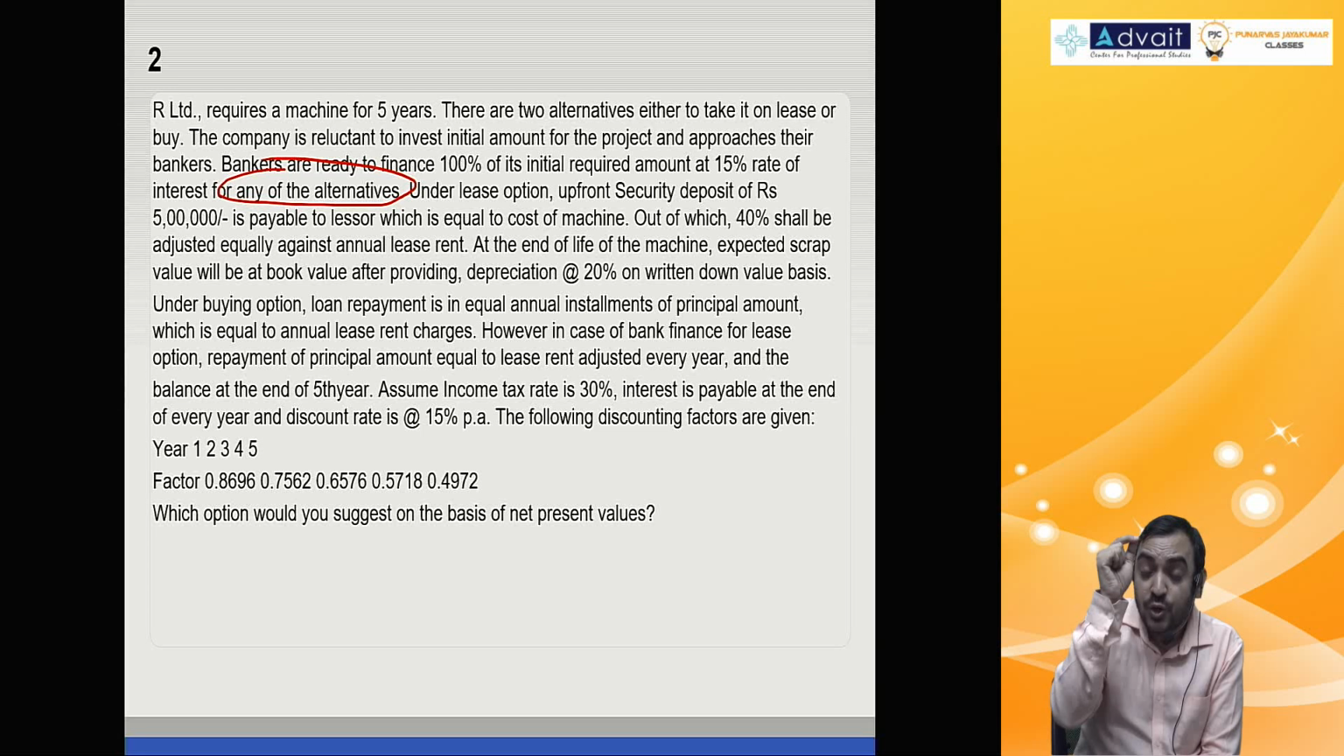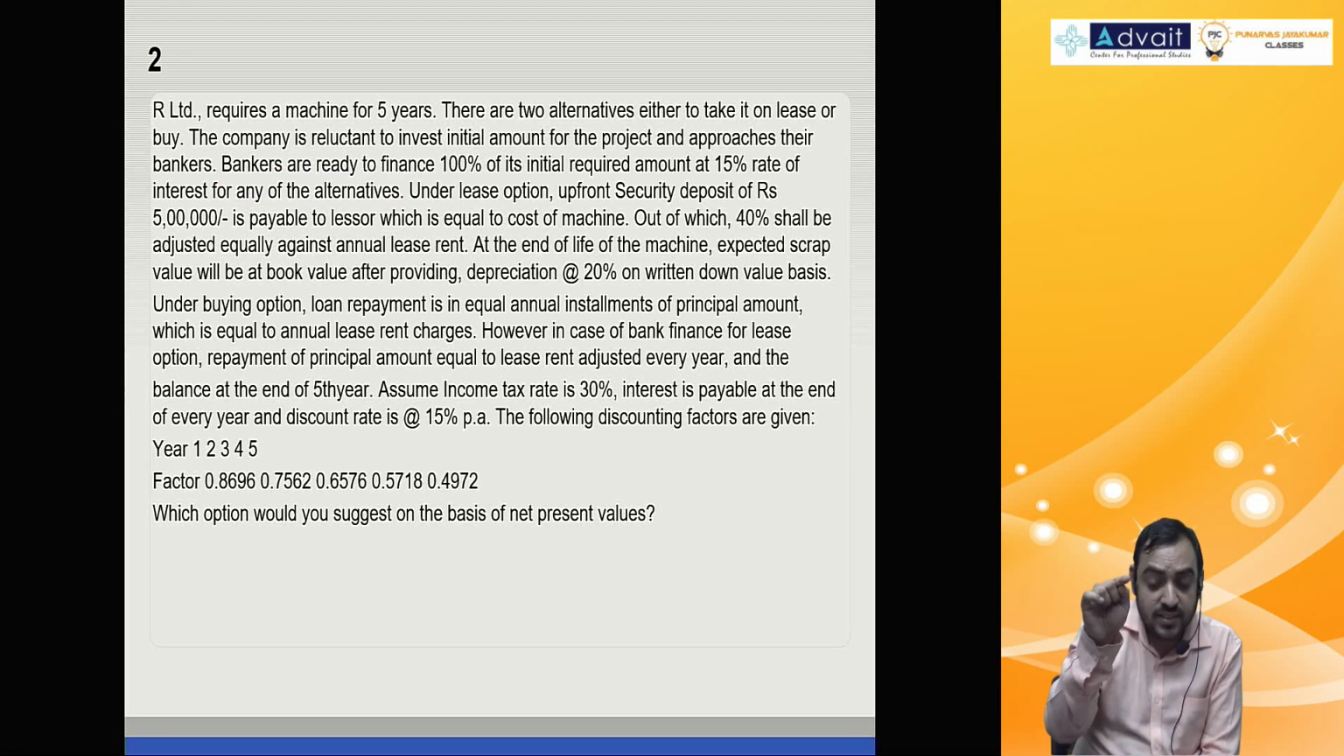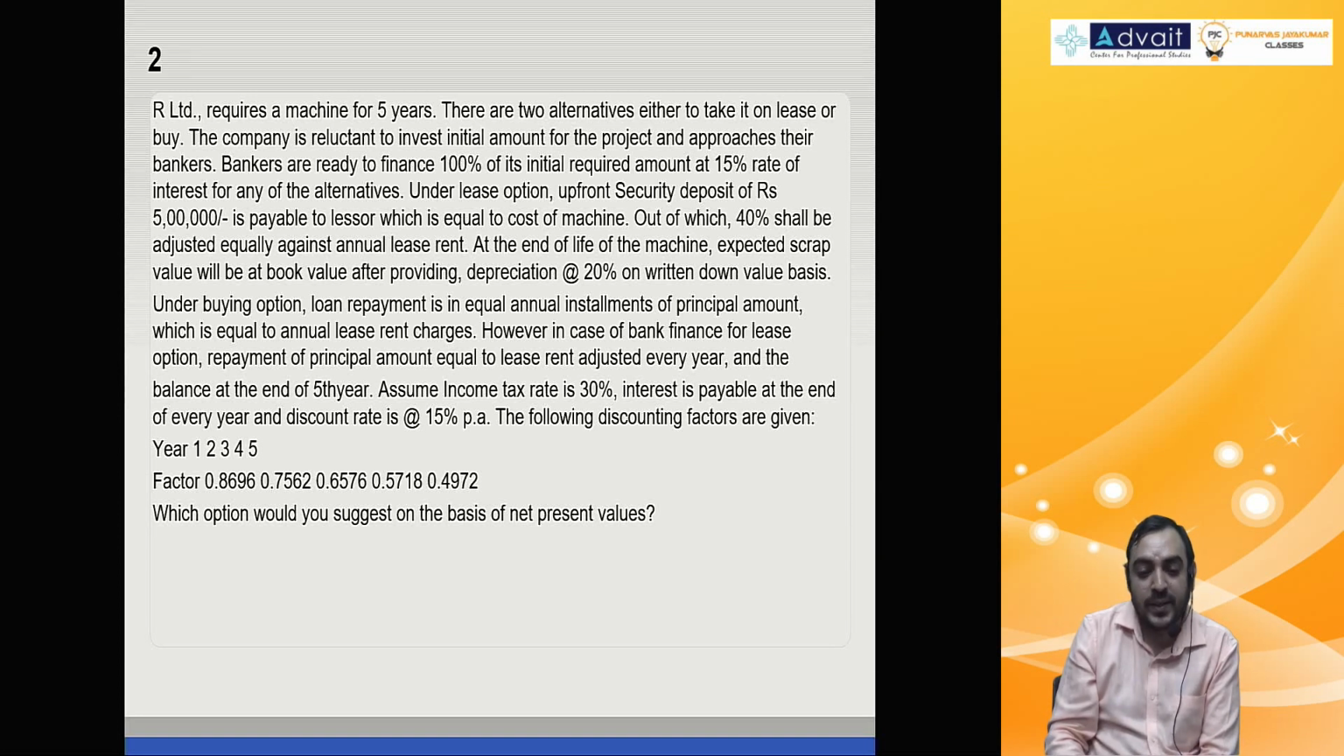The lease will have a security deposit, a lease rental deposit. For the deposit, where do you get the money? Bankers are providing you the loan at a 15% rate of interest. Hope you got the logic. Under the lease option, there is an upfront security deposit of 5 lakh. Yes, this is the reason why they require the loan.